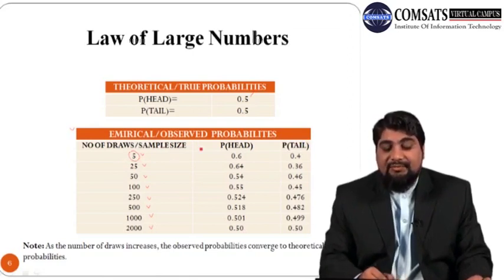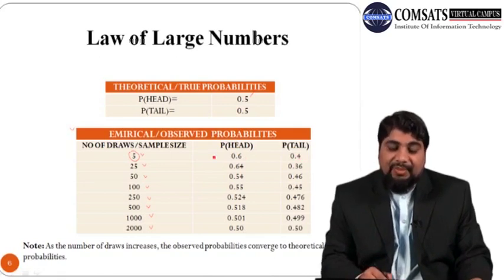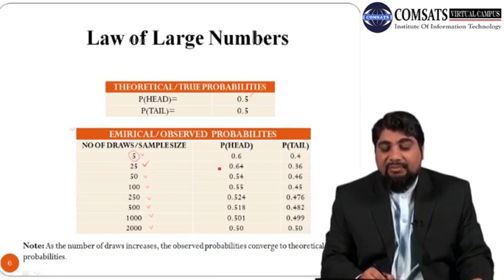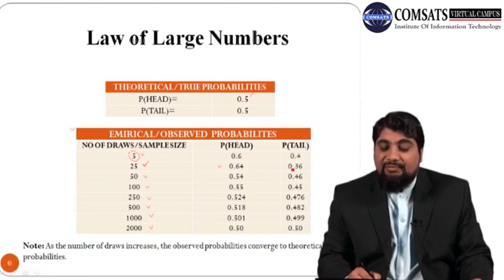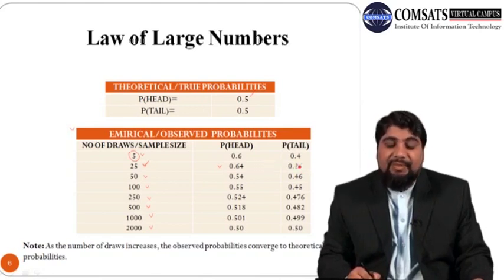In 5 draws the probability of head is 60%, while the probability of tail is the remaining 40%, which is 0.4. But when the number of draws increases from 5 to 25, the probability of head goes up from 60% to 64%, and the probability of tail is the remaining 36%.